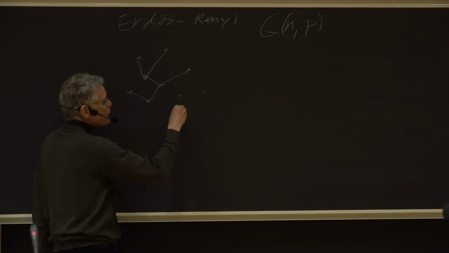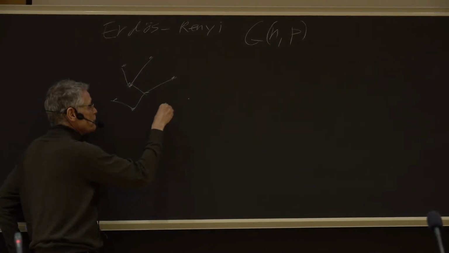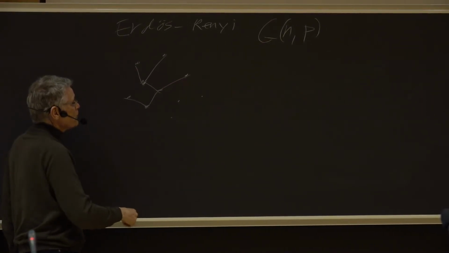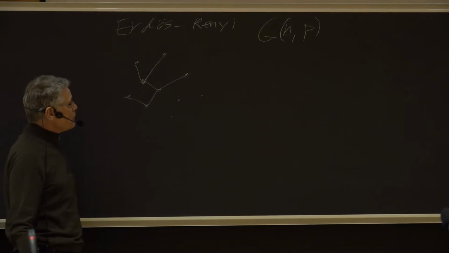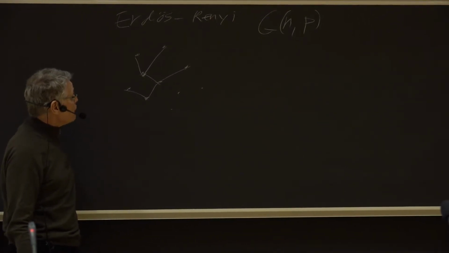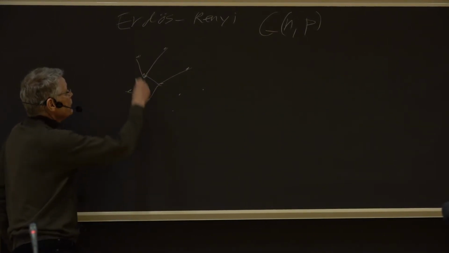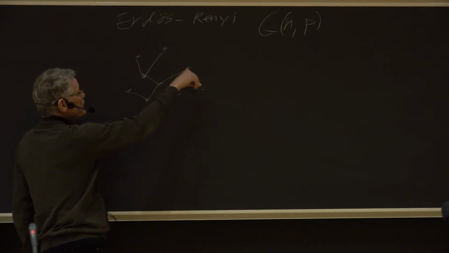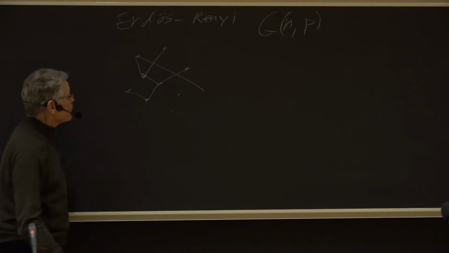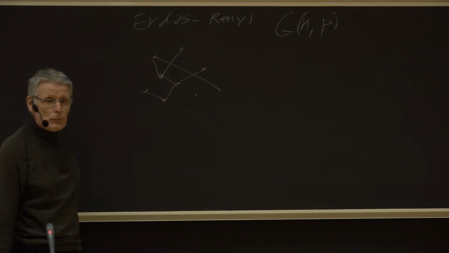For each pair of vertices, we decide randomly: with probability p we put an edge there, and with probability 1 minus p we don't. You can say we just flip a coin, with heads with probability p, for each pair of vertices. Sometimes we get heads and draw an edge, and sometimes we don't draw anything. That gives us a huge random graph.